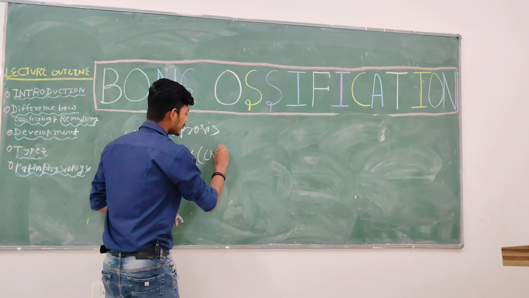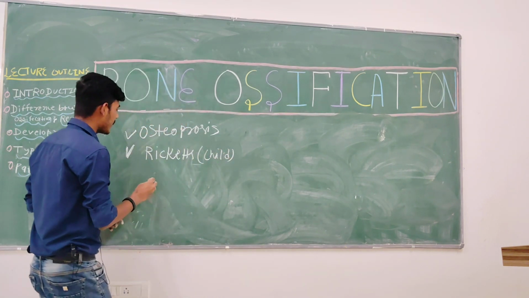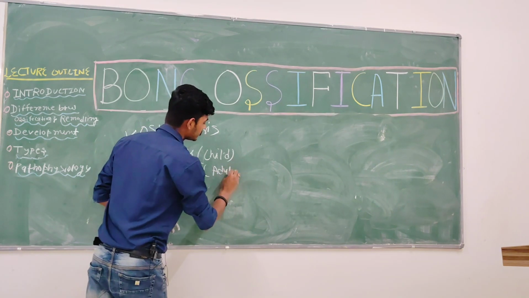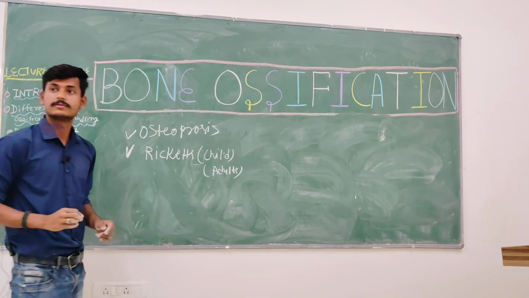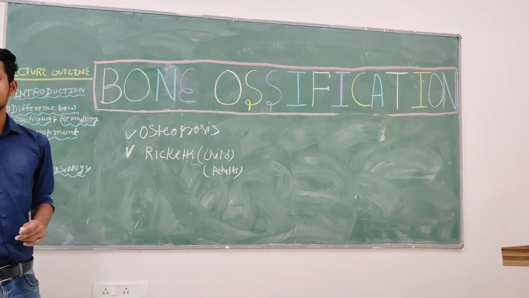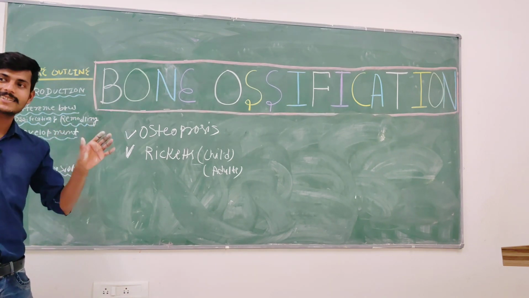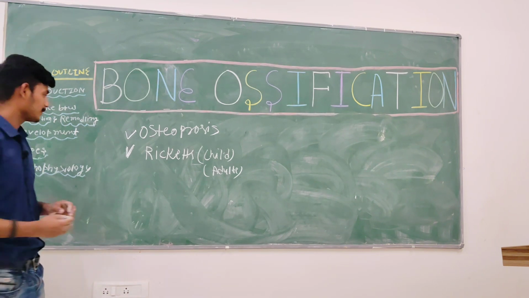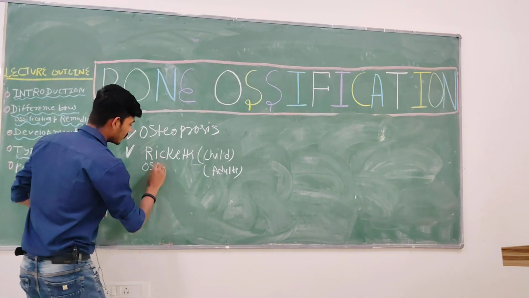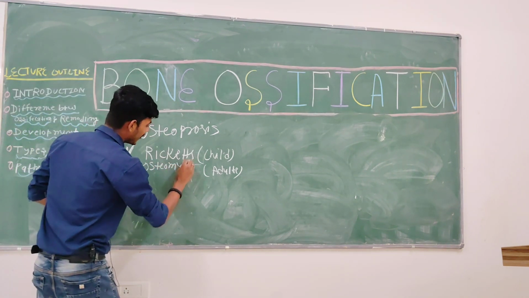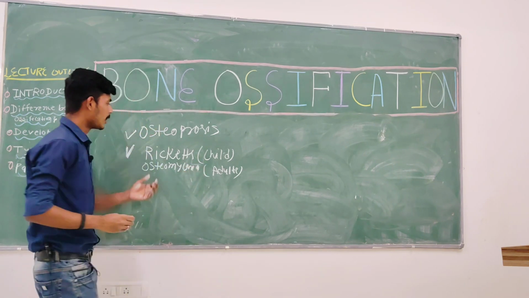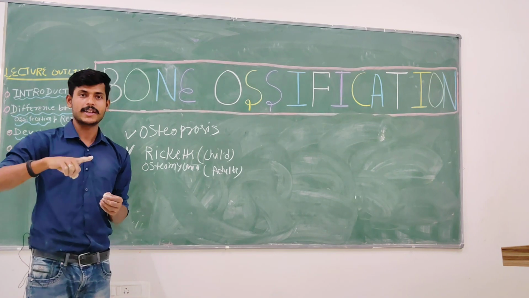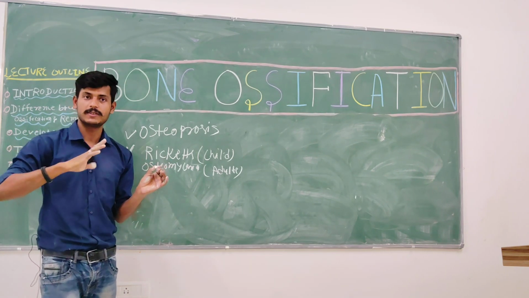And if vitamin D deficiency occurs in the adult, what is it called? Have you heard about osteomalacia? It can be asked in MCQ.